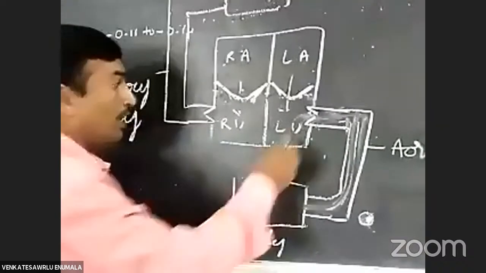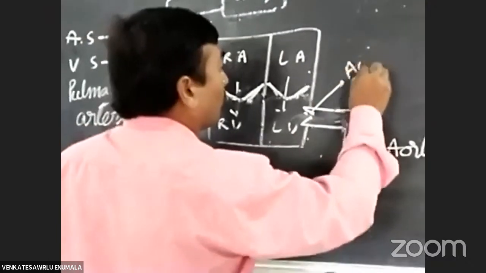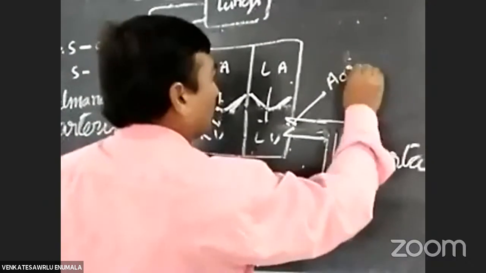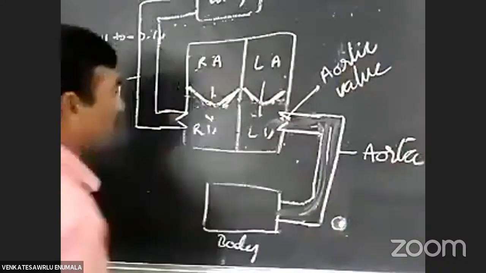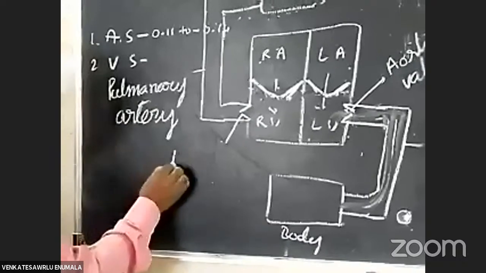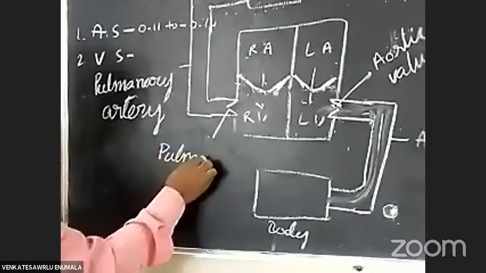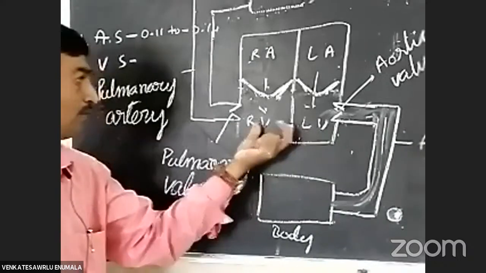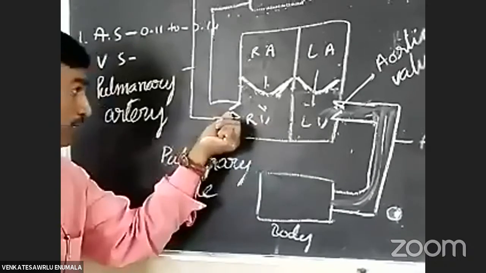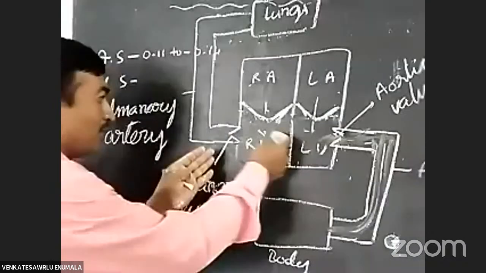At the same time, this one, you already know. What is the name of this valve? Aortic valve. Here one valve is present. What is the name of this valve? Pulmonary valve. Here in the ventricular systole, the pulmonary valves and aortic valves open.